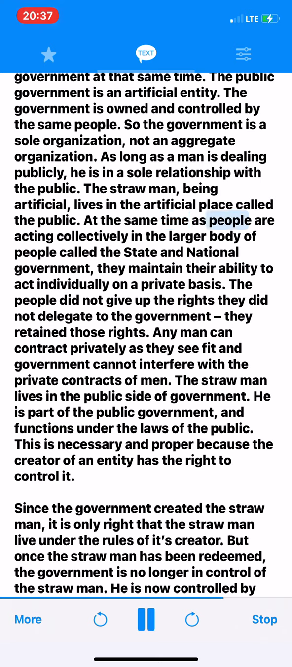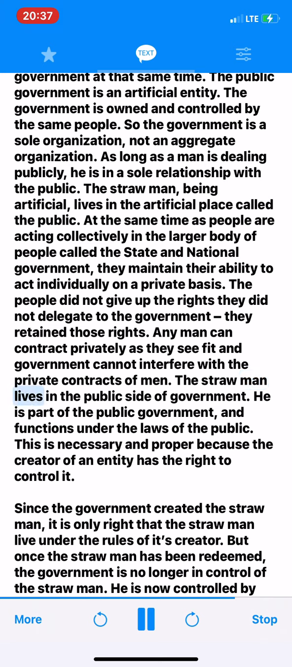At the same time as people are acting collectively in the larger body of people called the state and national government, they maintain their ability to act individually on a private basis. The people did not give up the rights they did not delegate to the government, they retained those rights. Any man can contract privately as they see fit and government cannot interfere with the private contracts of men.